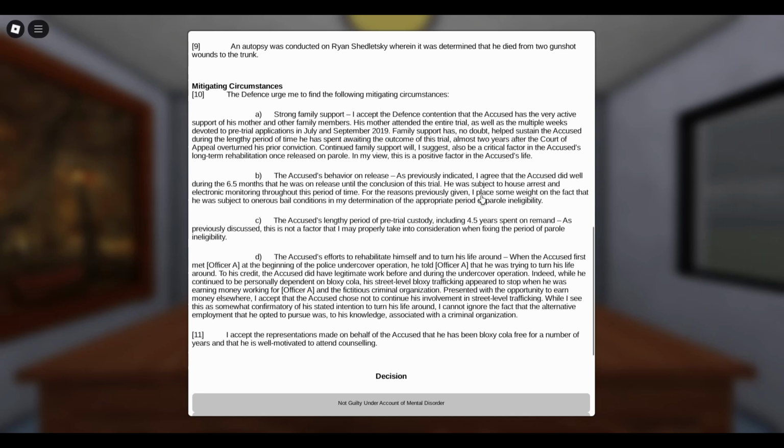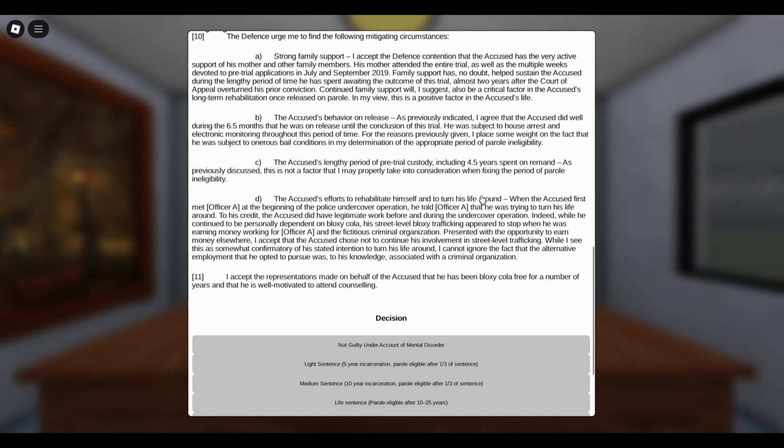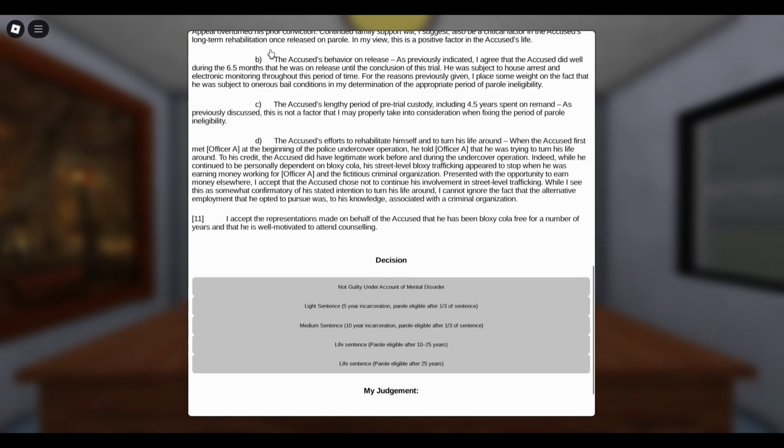Yeah. Okay, mitigating circumstances. The defense urged me to find the following mitigating circumstances. A. Strong family support. The accused has very strong family support, and he believes that he can be rehabbed because of this family support. He was released on parole in his first trial, and he was really good. That doesn't mean anything, though.